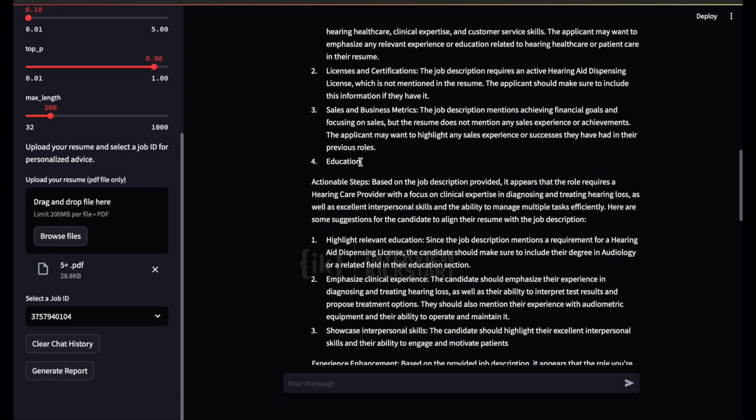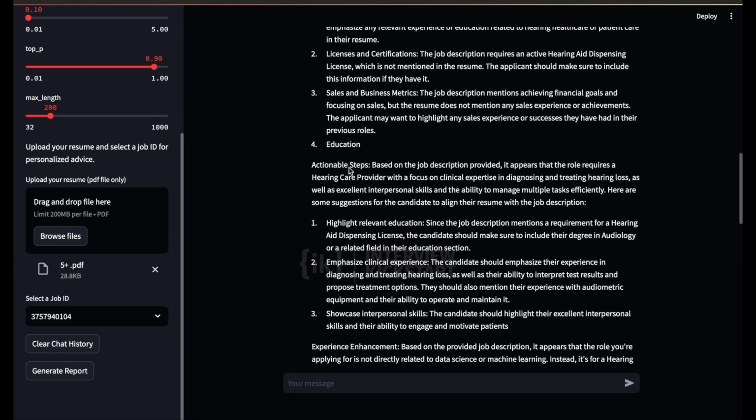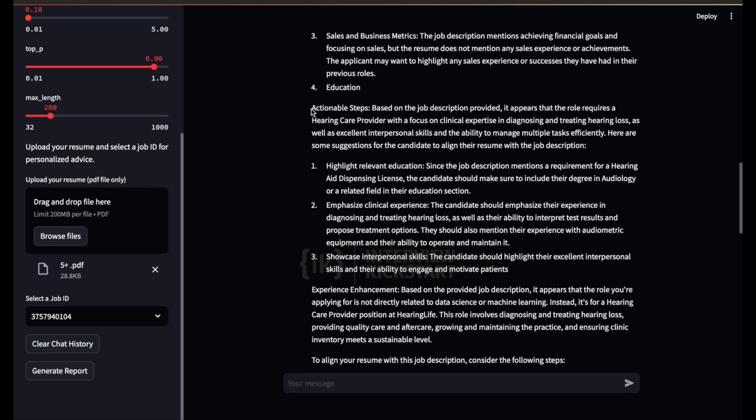Now, one thing that you would be observing is that the text is being cut off over here. The reason this is happening is that we have set the max length to be 200. This limits the response length which is being sent from the LLM. It would be up to you to figure out what would be the optimal length in order to have a great user experience. Let's move on to the actionable steps.